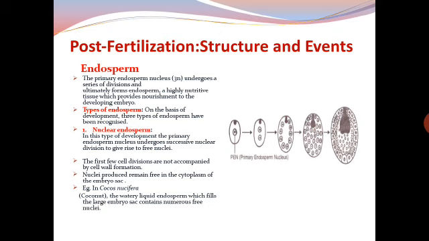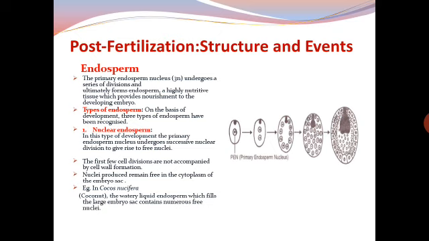Nuclei produced remain free in the cytoplasm of the embryo sac. A few thousands of nuclei which are produced are pushed towards the periphery of the embryo sac. The central part of the embryo sac thus has a large vacuole and forms the nuclear endosperm.